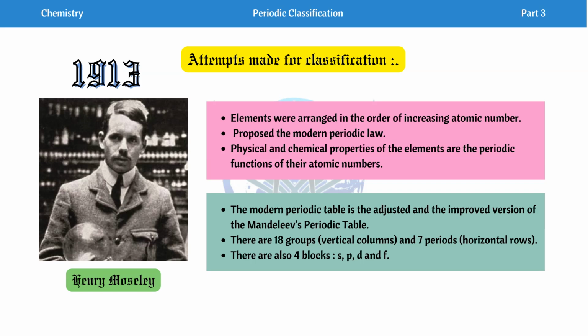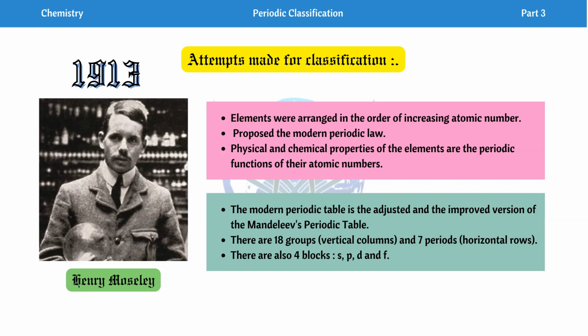In this periodic table there are 18 groups, meaning 18 vertical columns, and 7 periods, meaning 7 horizontal rows. The 18 vertical columns are numbered from left to right, so the leftmost will be group number 1 and the rightmost will be group number 18.